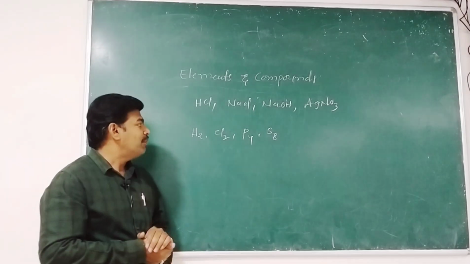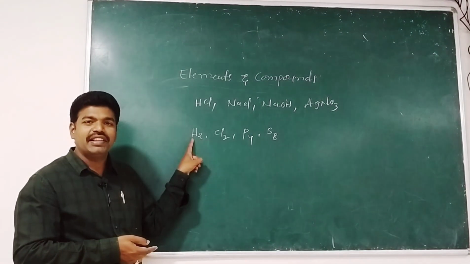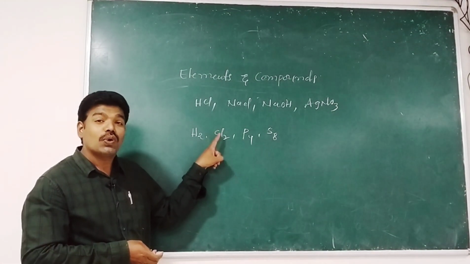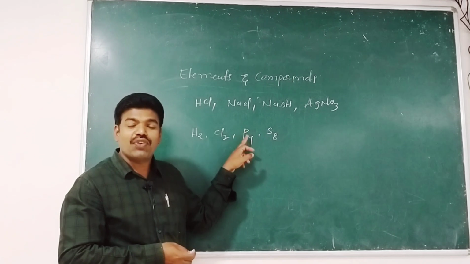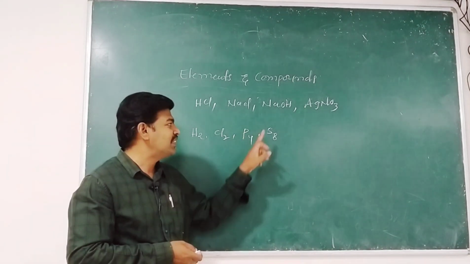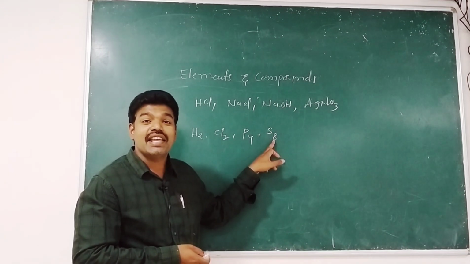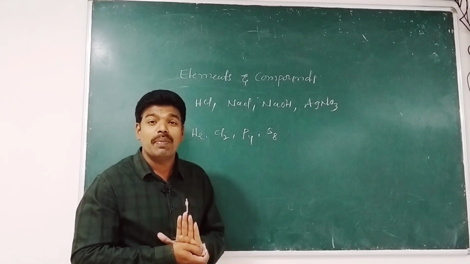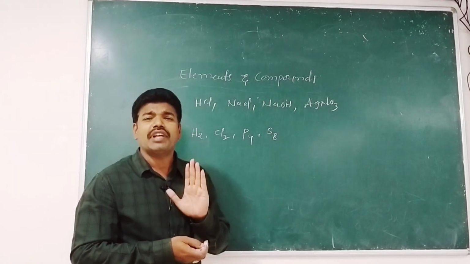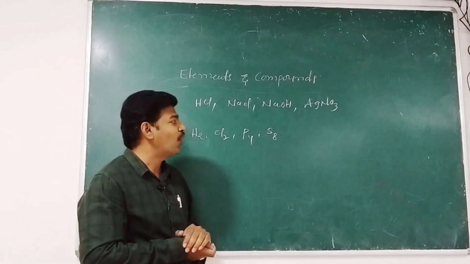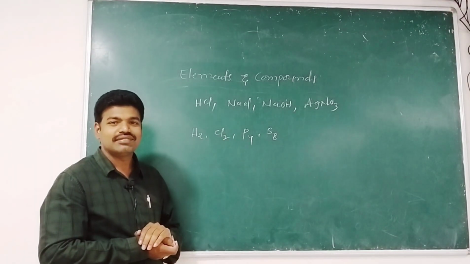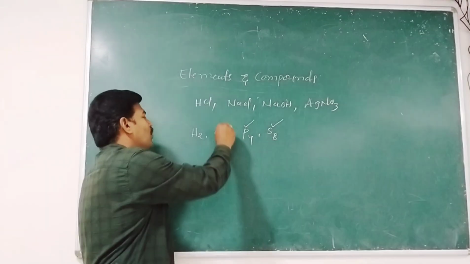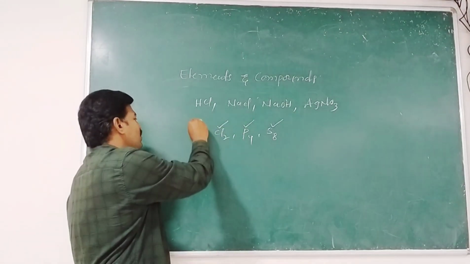That is, H2 is formed by two hydrogen atoms. Cl2 is formed by two chlorine atoms. P4 is formed by four phosphorus atoms. S8 is formed by eight sulfur atoms. So, by the definition, an element is formed by the same type of atoms. Therefore, all these are examples of elements. S8 is an element, P4 is an element, Cl2 is an element, H2 is an element.